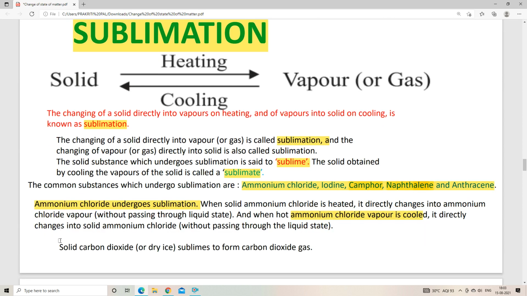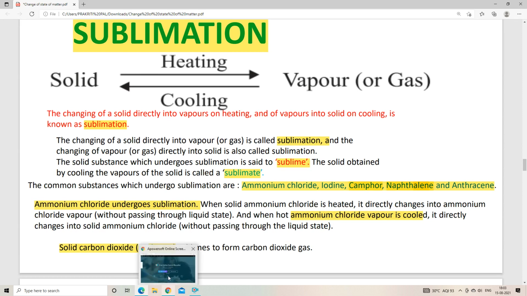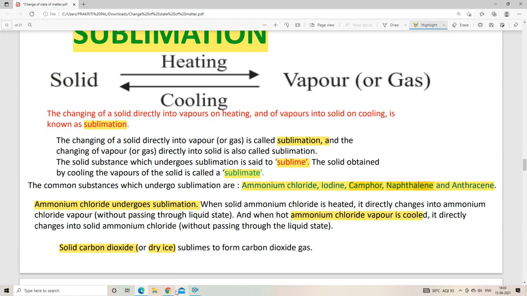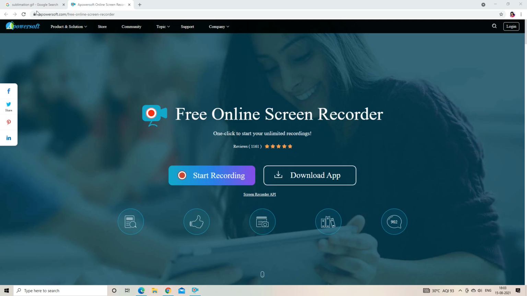Now we can see solid carbon dioxide. Have you ever heard about solid carbon dioxide? It is nothing but the solid state of carbon dioxide. It is also known as dry ice. Do you want to see what dry ice is? Here you can see what dry ice actually is.